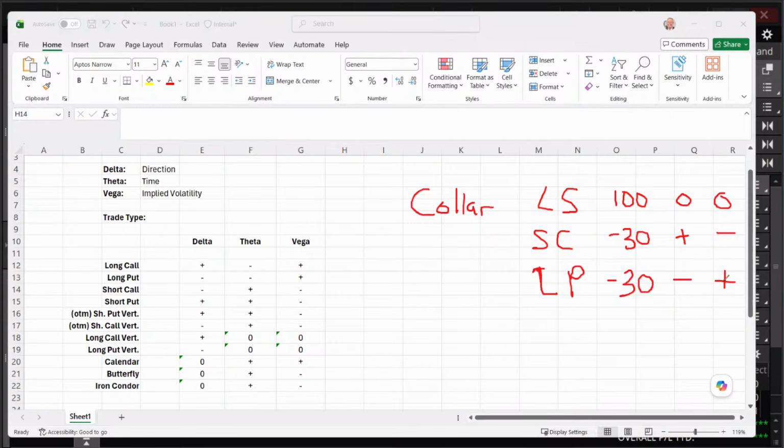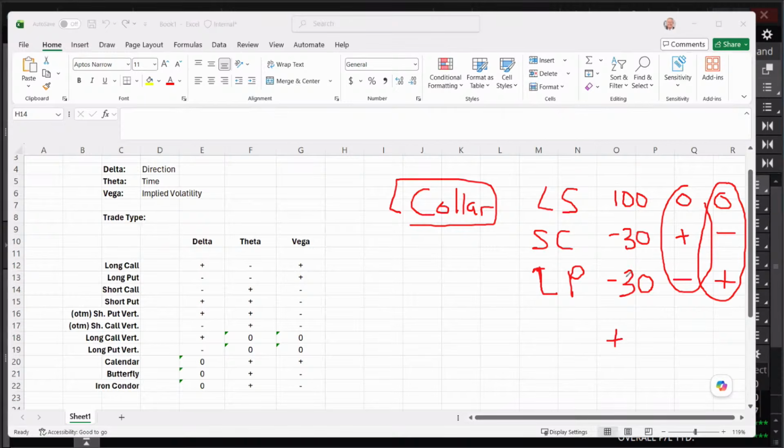These kind of offset each other, okay? To a large extent, it's probably not going to be exactly zero. But when we pull up an individual trade and you think about the components, that's how you come up with it. And it's probably going to end up being net positive delta, a little bit at least, typically, okay? So that's all I wanted to mention on that.